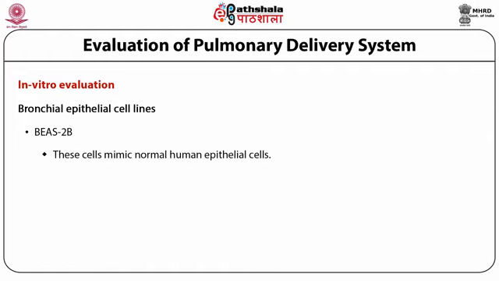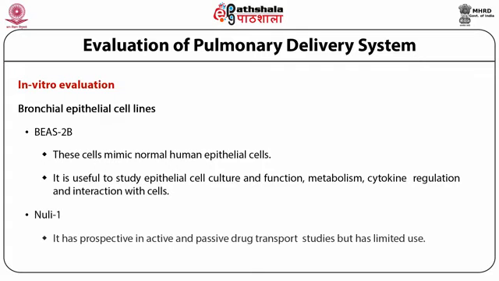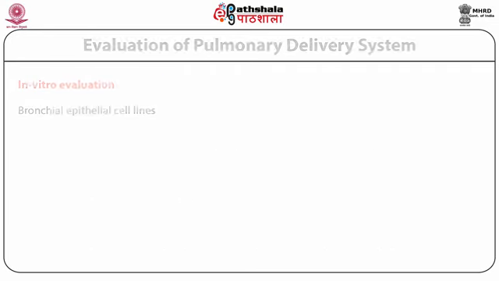Bronchial epithelial cell lines, BEAS-2B. These cells mimic the normal human epithelial cells. It is useful to study epithelial cell culture, function, metabolism, cytokine regulation and interaction with the cells. Another cell line is NuLi-1. It has a perspective in active and passive drug transport studies but has limited use.